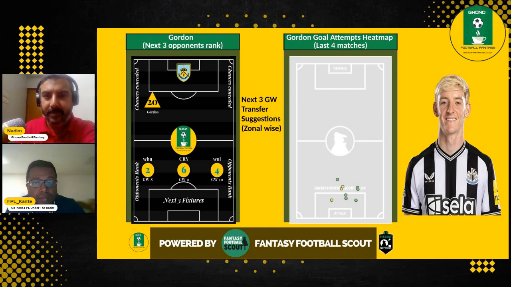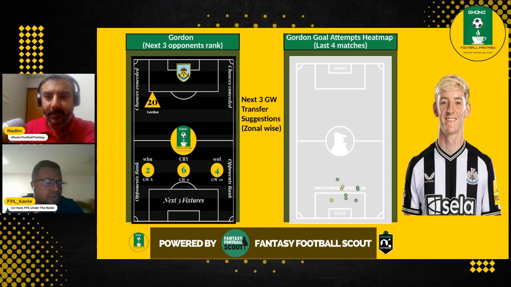He was actually the player of the tournament in the under 19 or under 20 World Cup or something like that, right? Earlier this year. So he is talented. I mean, all of us probably have him again in the back of our mind. He's old, like last season, whatever he did, etc. But this season in a Newcastle team who are very, very attacking, very, very good, he will get plenty of joy again. And if you look at his matchups, not just this game week, the next few as well, West Ham, Crystal Palace, and Wolves, his flank looks like a very, very good matchup.